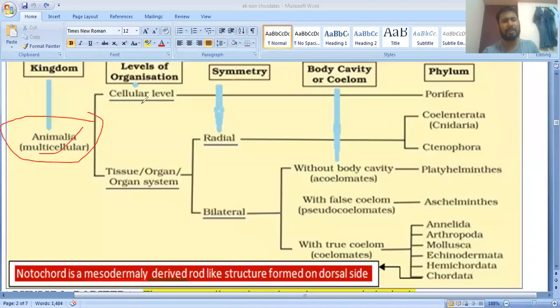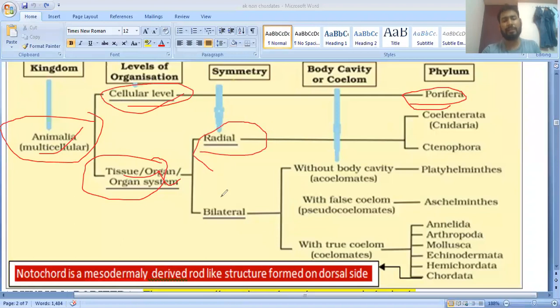Animals are multicellular. Cellular level organization is found in the porifera, the sponges. After the porifera, all animals have tissue level and then organ system level organization. Symmetry: radial symmetry, bilateral symmetry, and porifera are asymmetrical. Porifera, the sponges, are asymmetrical except Leucosolenia and Scypha, which show radial symmetry. Radial symmetry is found in Coelenterata and Ctenophora. Echinoderms also show it, but only echinoderm adults show radial symmetry.